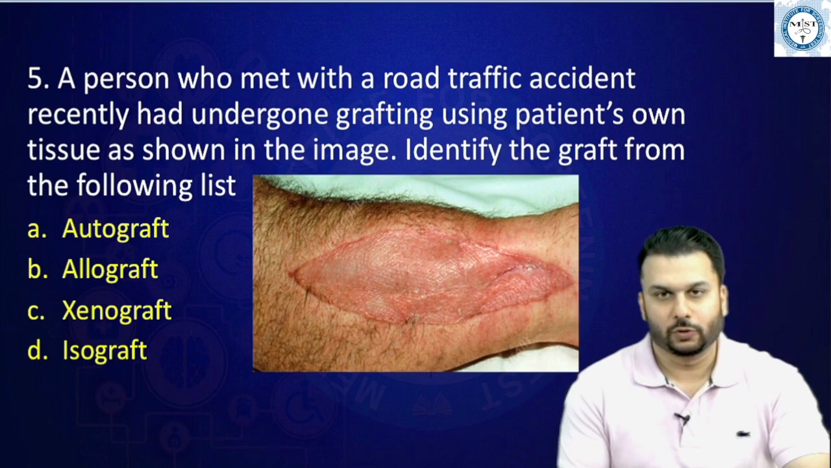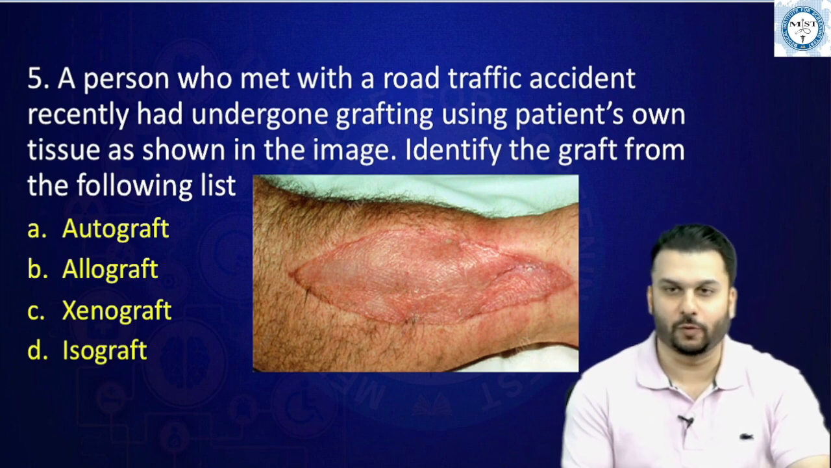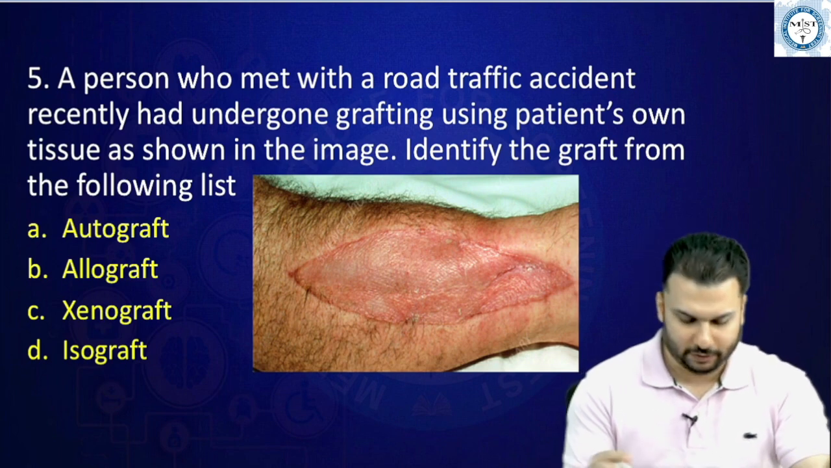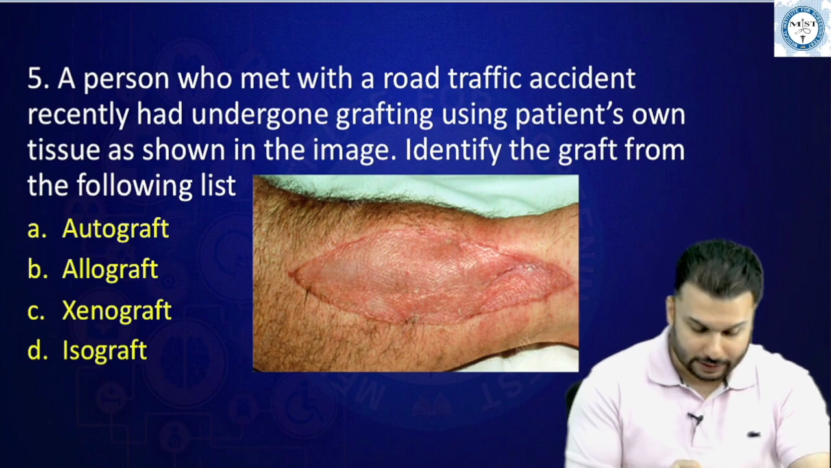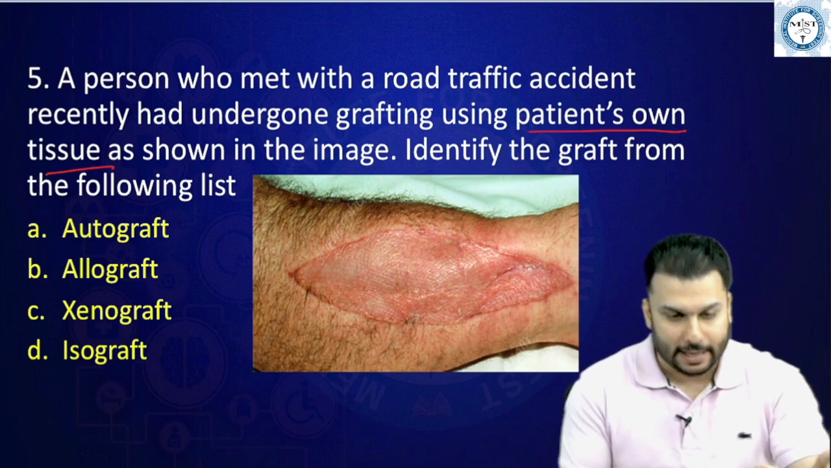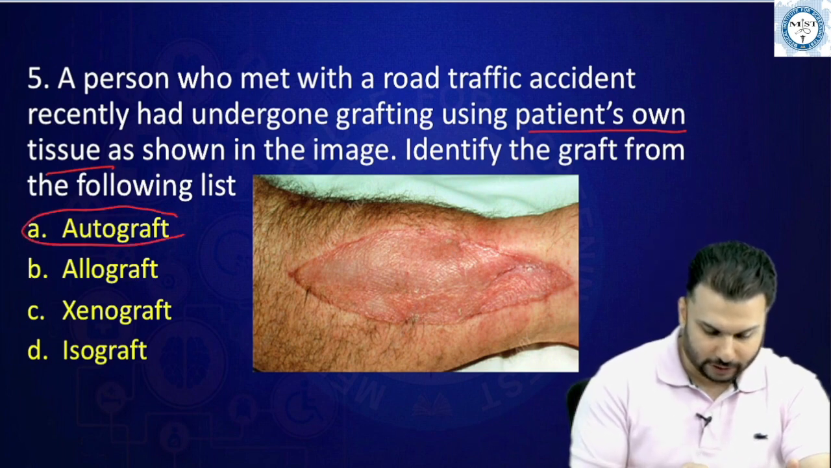A person who met with a RTA recently had undergone grafting using patient's own tissue as shown in the image. Identify the graft from the following list. So you should all understand, simply they have given one word where you don't even need to look at the image, to be honest, right? That word was patient's own tissue was taken. And as we all know, when the patient's own tissue is taken, what do we call it? It is autograft.